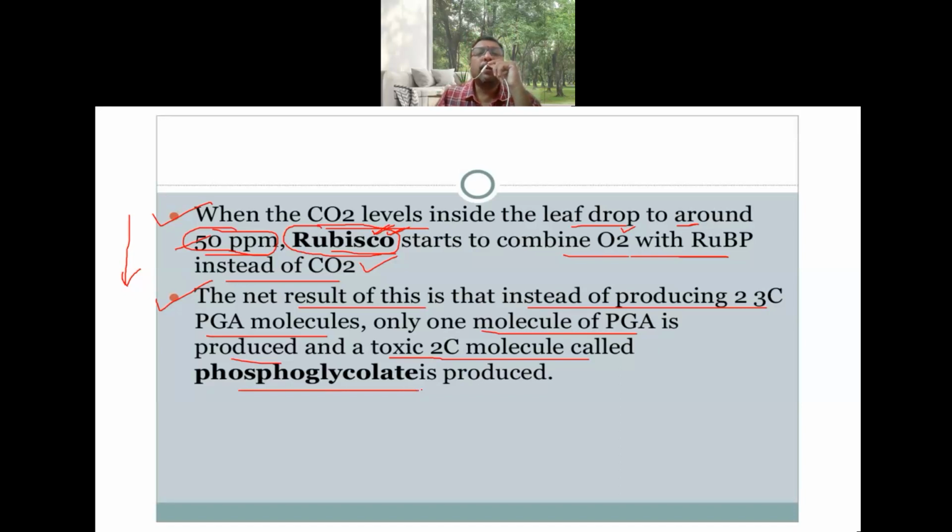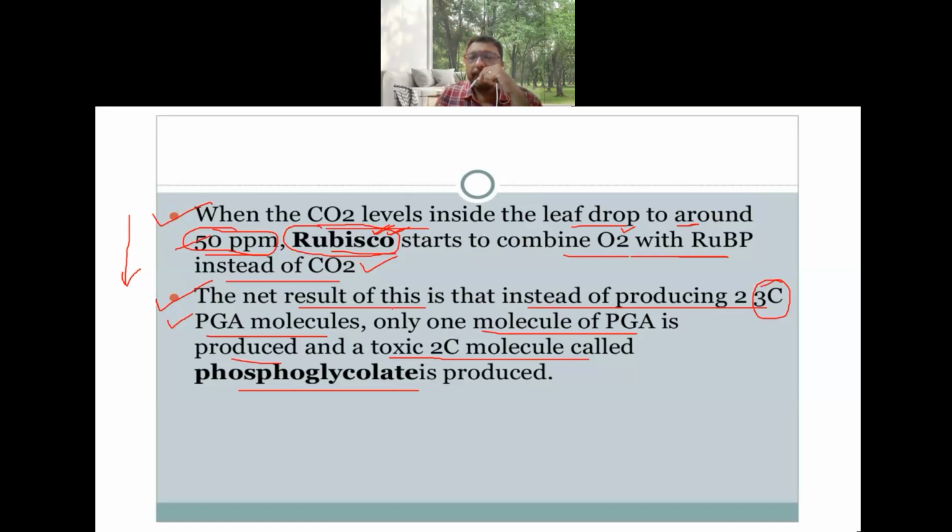So just remember that during the carboxylation reaction in C3, RUBP is the primary acceptor of CO2, Rubisco carboxylation occurs, and the first three carbon compound product is developed. That is the PGA, phosphoglyceric acid. But here, when the carbon dioxide has decreased and the O2 level has increased, what is Rubisco doing? It is doing the oxygenation reaction.